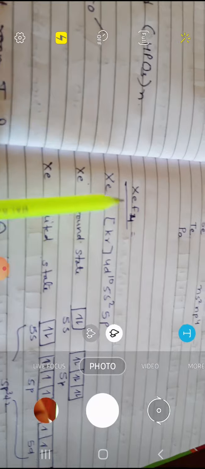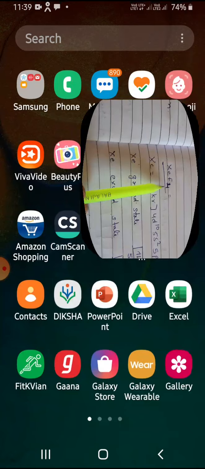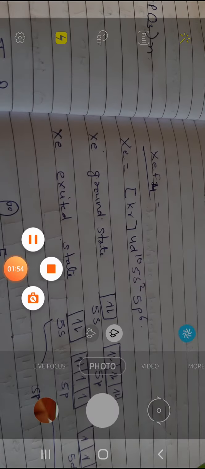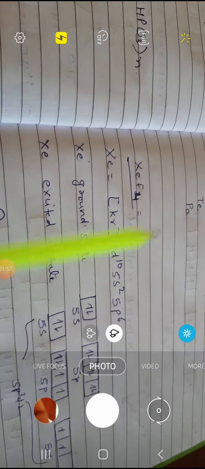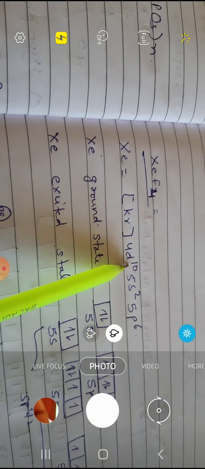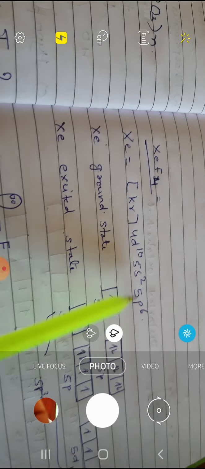Now let us come to the structures. First is the structure of xenon tetrafluoride. Xenon has the configuration 5s2 5p6, all the orbitals are completely filled.